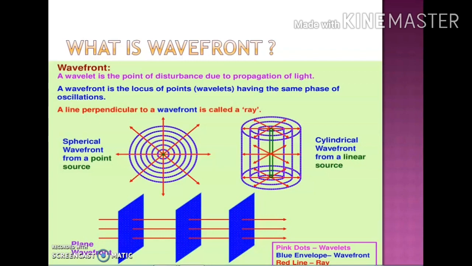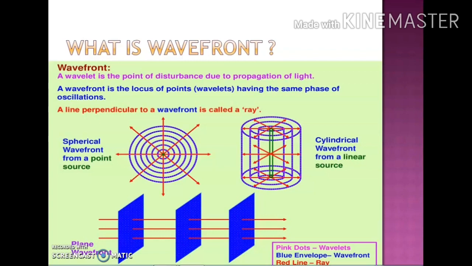Well, what is a wave front? Before starting, I would like to tell you the term wavelet. The wavelet is the point of disturbance due to the propagation of light. When we use a source of light, the light propagates in the forward direction, or according to the source it will propagate in different directions also. A point which represents the disturbance is known as the wavelet. And the wave front is the locus of the points having the same phase of oscillations. If we take a line perpendicular to this wave front, that will be called a ray.